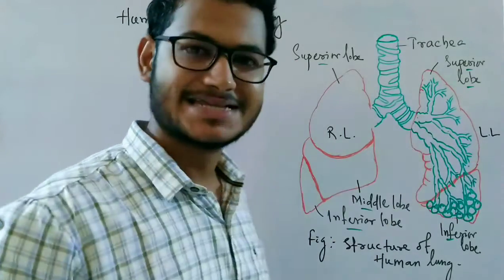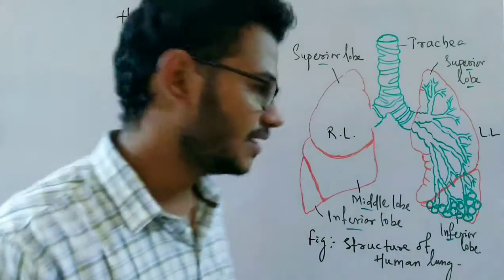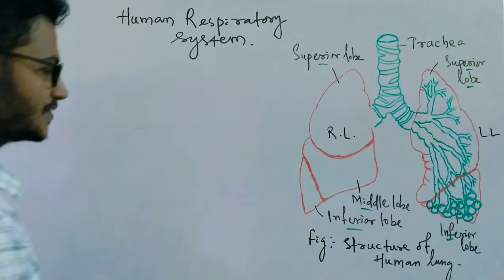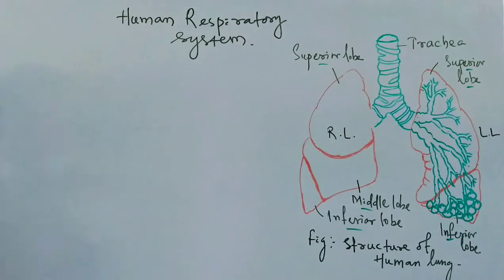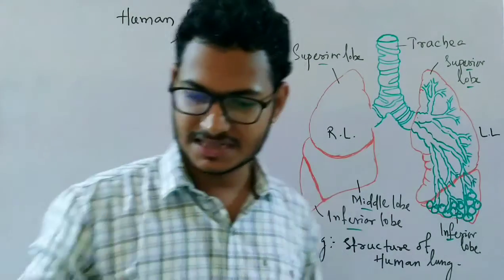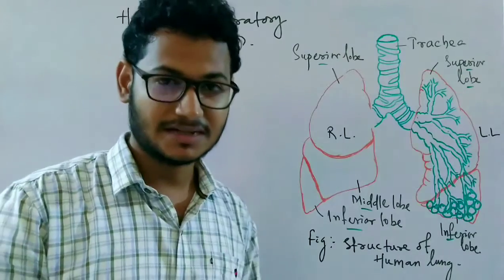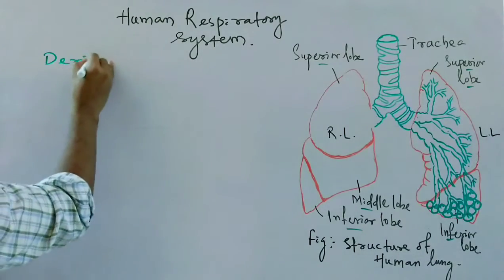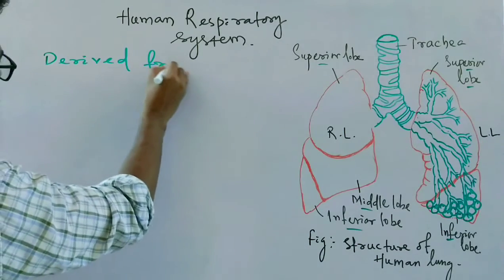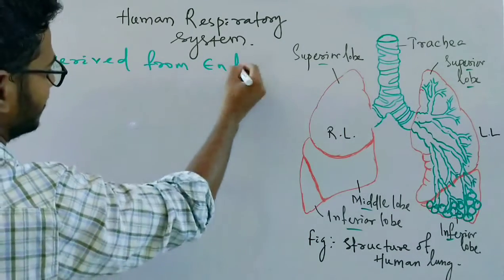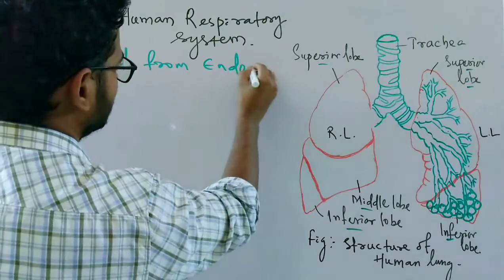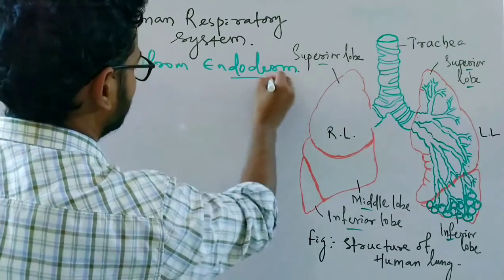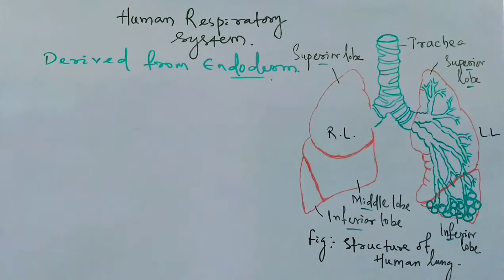Remember, the respiratory system is derived from the endoderm, so it is derived from the endodermic layer of the embryo.